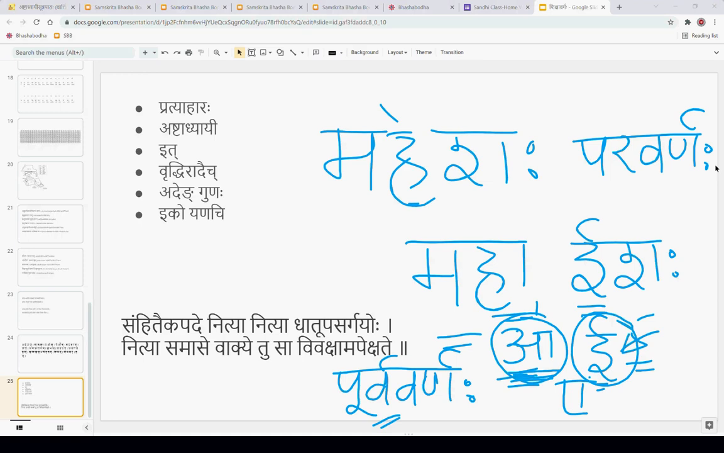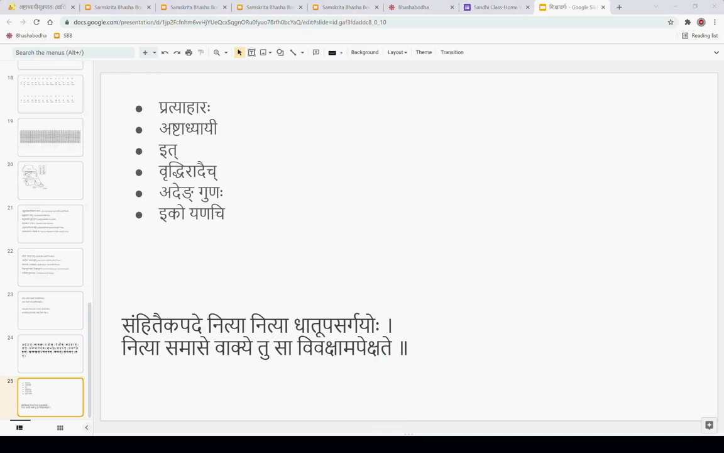Any question here? No. Simple. Purva Varna, Paravarna. Now we'll start with the sandhi. Iko yanachi iti prathamam sutram. So we'll start with this first one. So this Purva and Para is only in the Vyanjana Sandhi, or any Sandhi? Any Sandhi. Okay. We have two letters. First letter is Purvavarna, second letter is Paravarna.